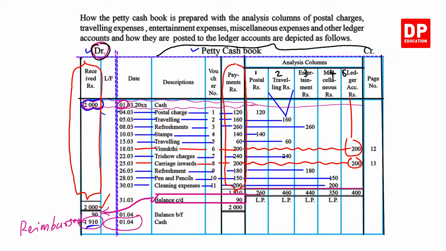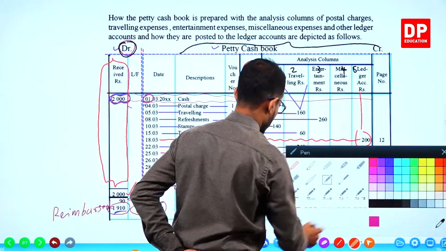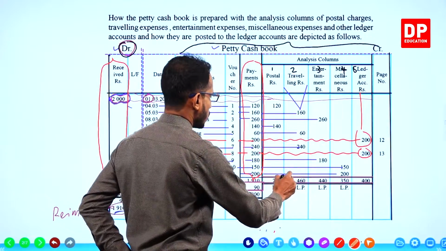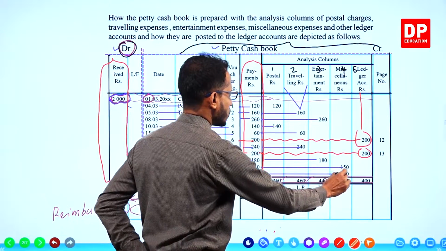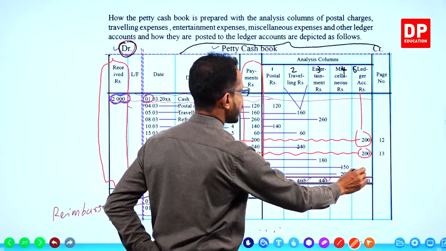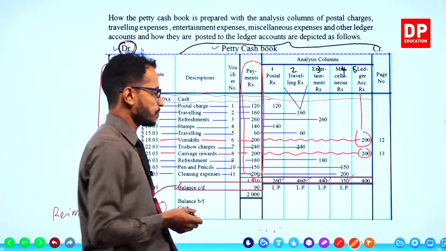Take the total of the traveling expenses. Take the total of the entertainment expenses. Entertainment 440, and finally take the total of the miscellaneous expenses column, 350.